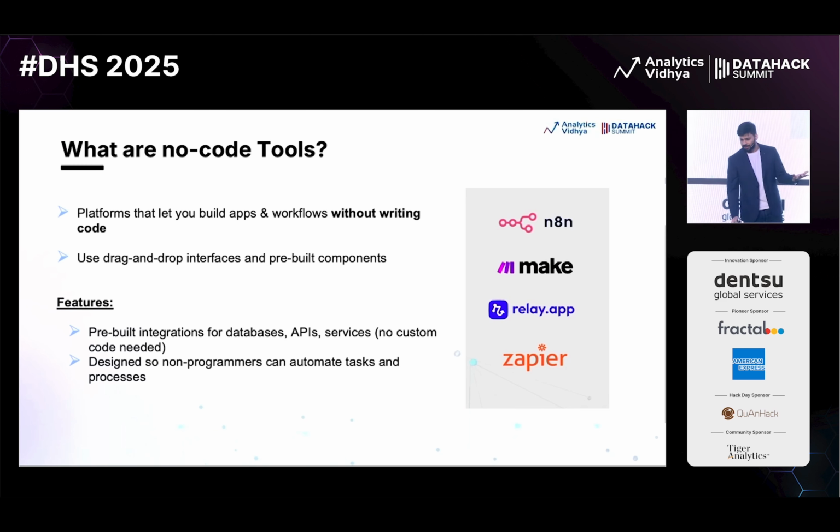Now, features you can see, we have the pre-built integrations for databases, APIs, as well as services. So now if you want to connect your Gmail, right, or let's say Google Sheets, you can just drag and drop that button or that overall flow of Gmail or Google Sheets. Now there are some common ones which you can see on the right: n8n, Make, Relay, Zapier. Okay, we will be focusing specifically on n8n, but the others can also be used for doing all the work.